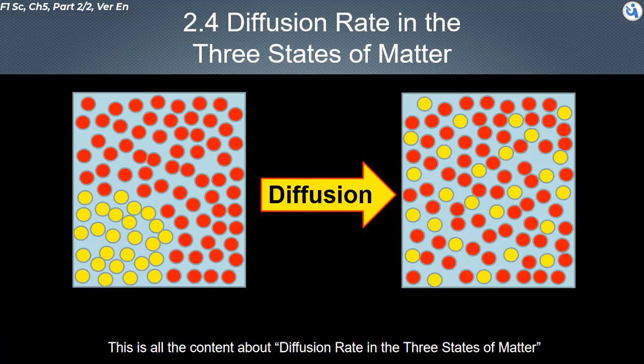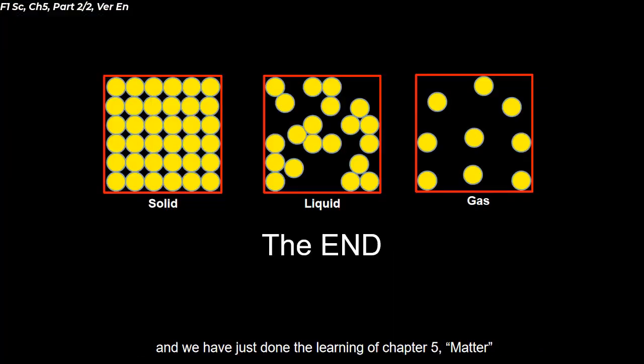This is all the content of the topic, diffusion rate in the three states of matter. And we have just completed the learning of Chapter 5, Matter.